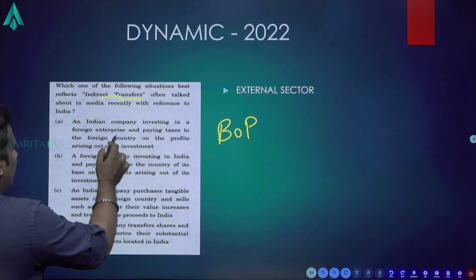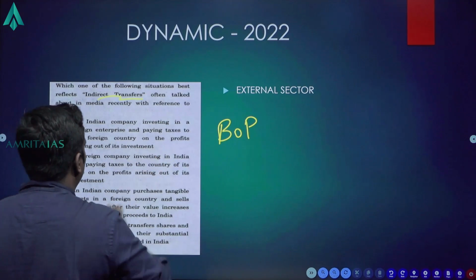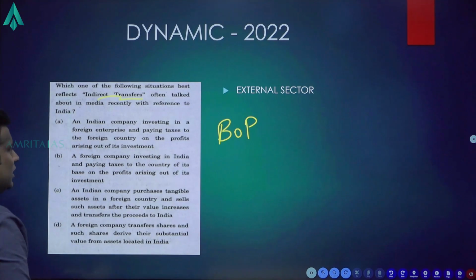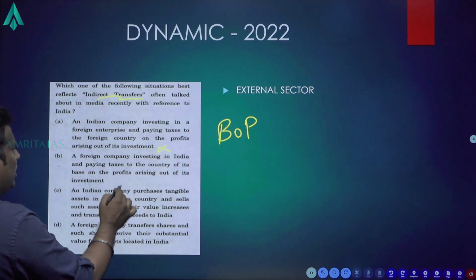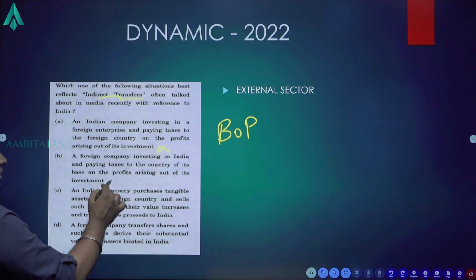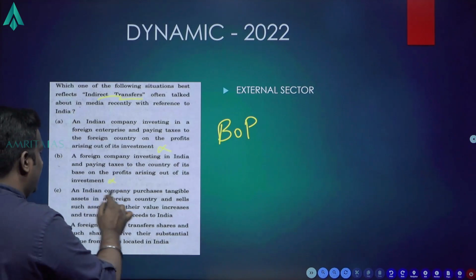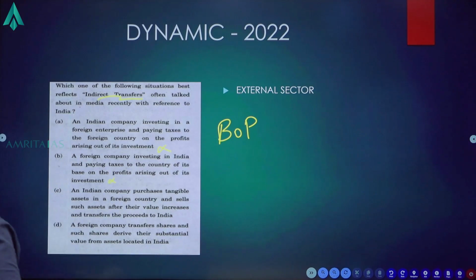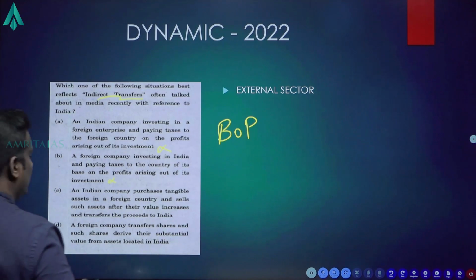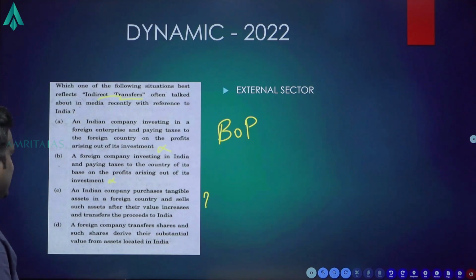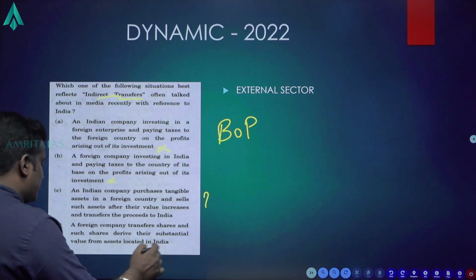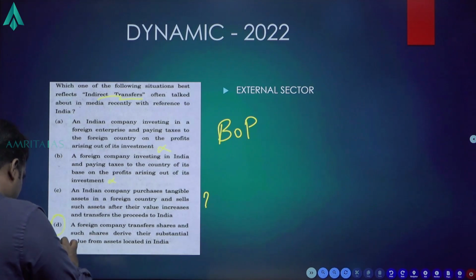Indian company investing in a foreign enterprise, paying taxes to the foreign country on the profits arising out of its investment. Foreign company investing in India, paying tax to the country of its base. Again, the tax is for that. An Indian company purchasing tangible assets, selling the assets after value increases, transferring the proceeds to India, possible. Foreign company transfers shares, and such shares derive their substantial value from assets located in India.